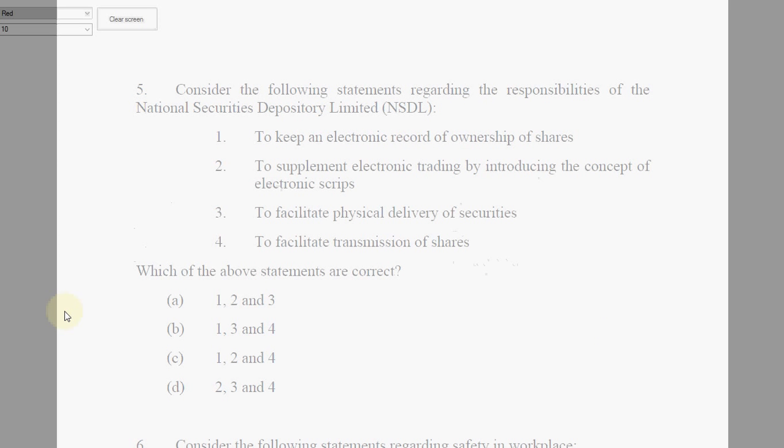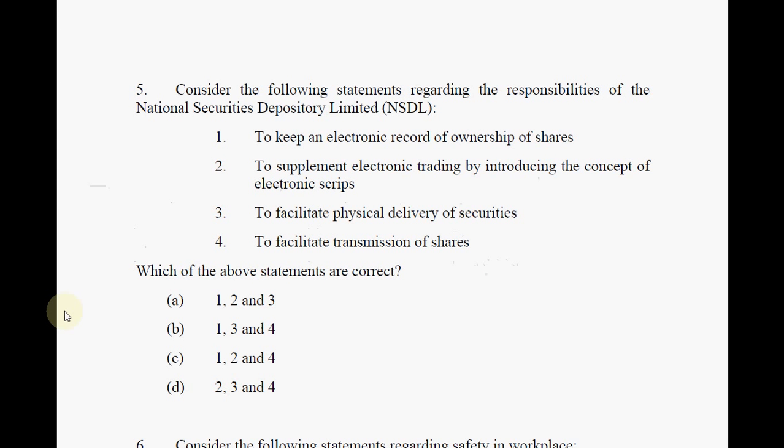Next, the fifth question. Consider the following statements regarding the responsibilities of NSDL, National Securities Depositories Limited. If you have ever owned shares, you might have come across this word. In the share market, one person buys shares and then sells.